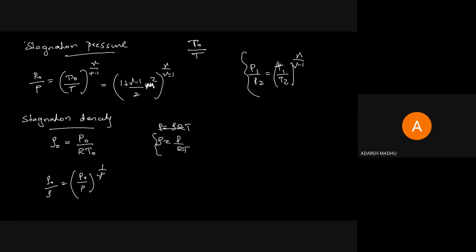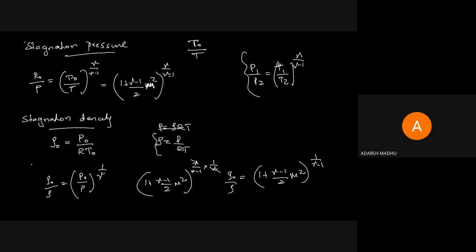So stagnation density rho naught equal to P naught by P ratio raised to 1 by gamma. What is P naught by P? It is 1 plus gamma minus 1 by 2 into M square, all raised to gamma by gamma minus 1, into 1 by gamma, and this gamma is cancelled, and the equation becomes 1 plus gamma minus 1 by 2 into M square, all raised to 1 by gamma minus 1. That is rho naught by rho.